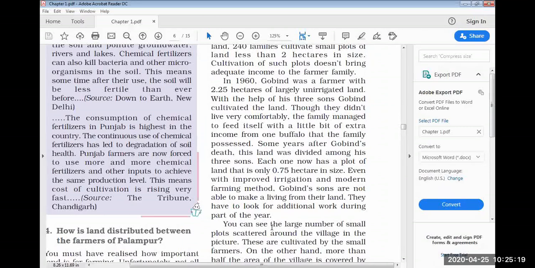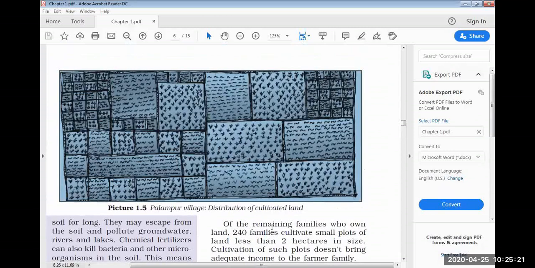This is what I was telling you by showing this picture, how the big piece of land has come into such beautiful designs. So beta, whenever you move by train and cross those remote areas and village areas, just see the land. And then you remember your first chapter of economics, the story of village Palampur, and think in your mind how these beautiful designs of the land came about.